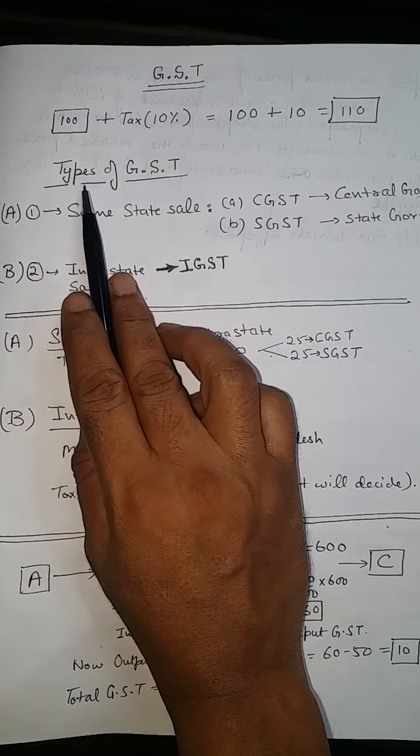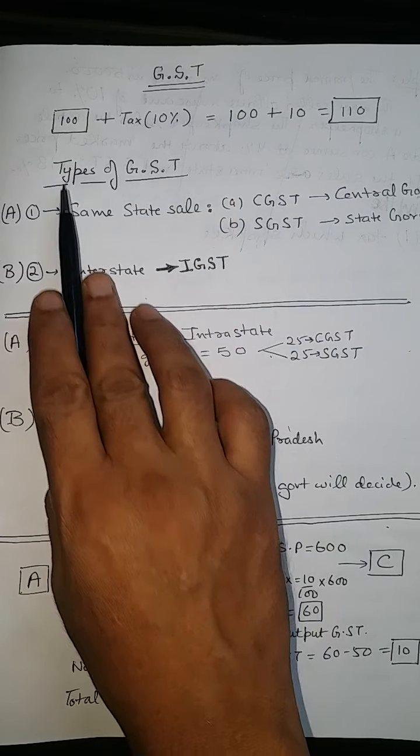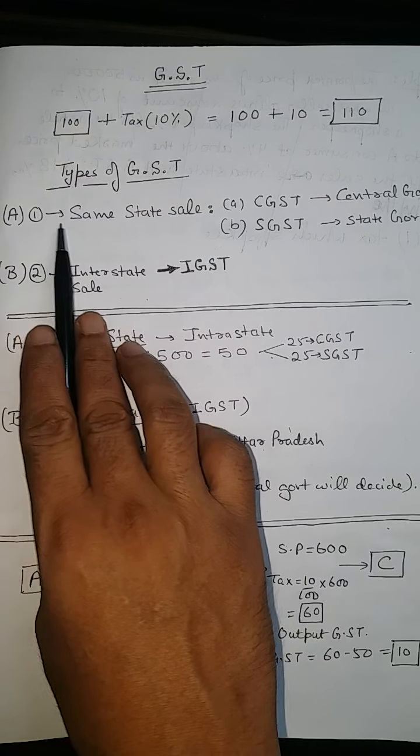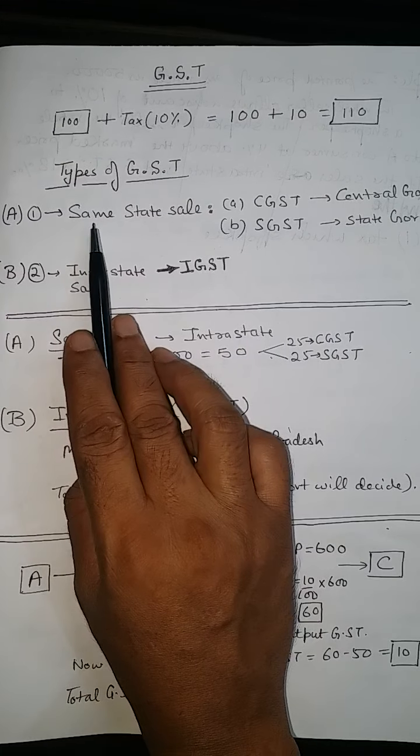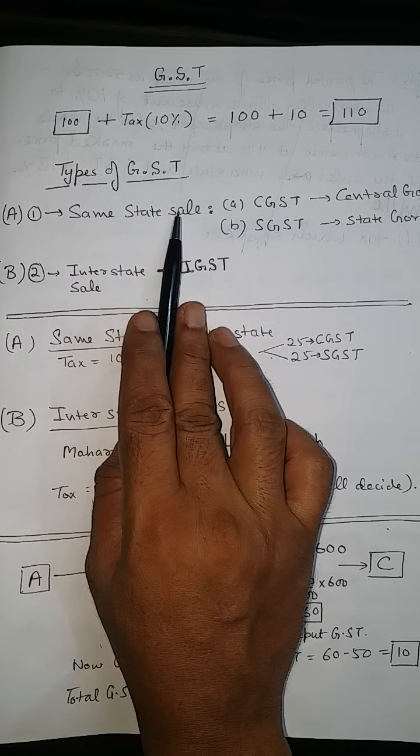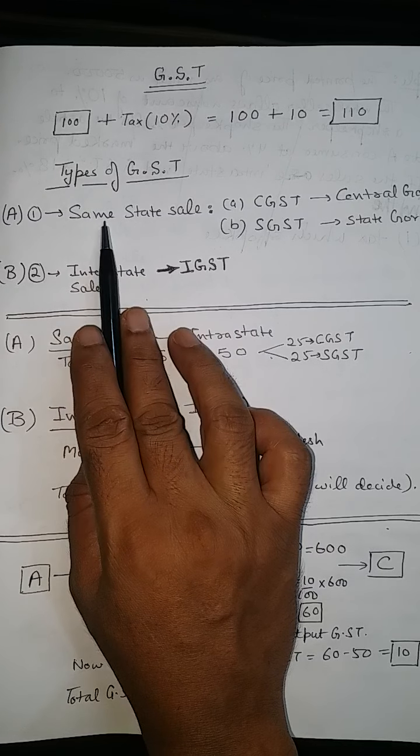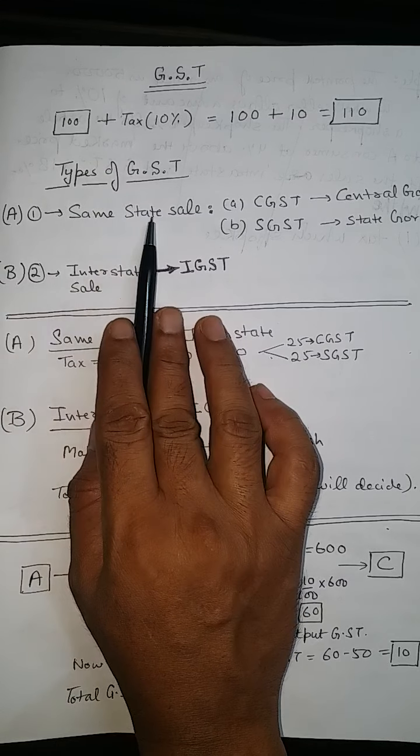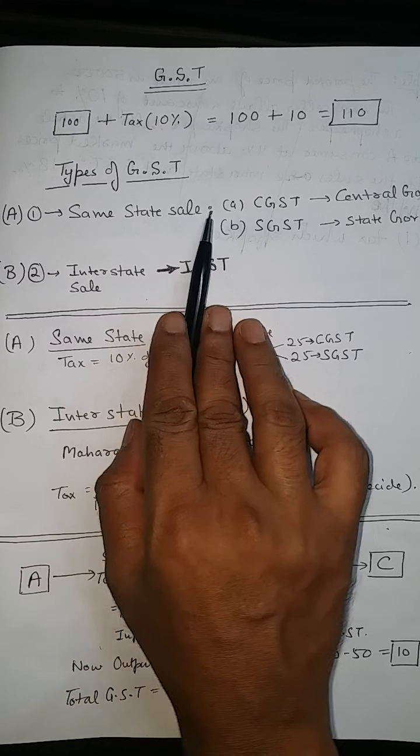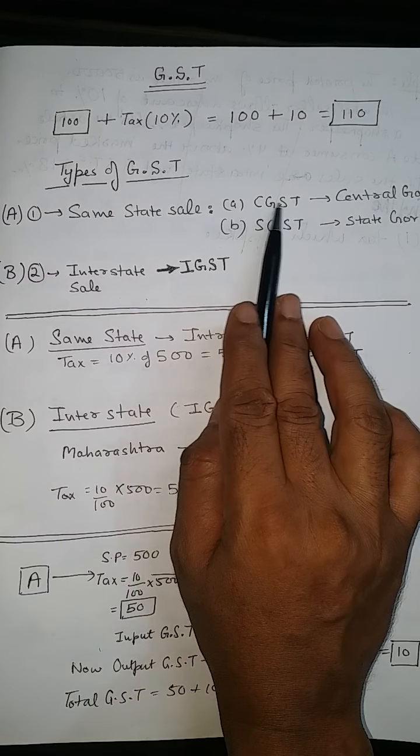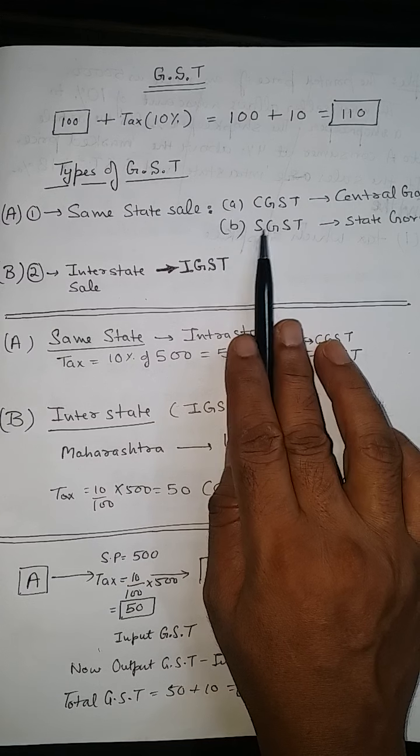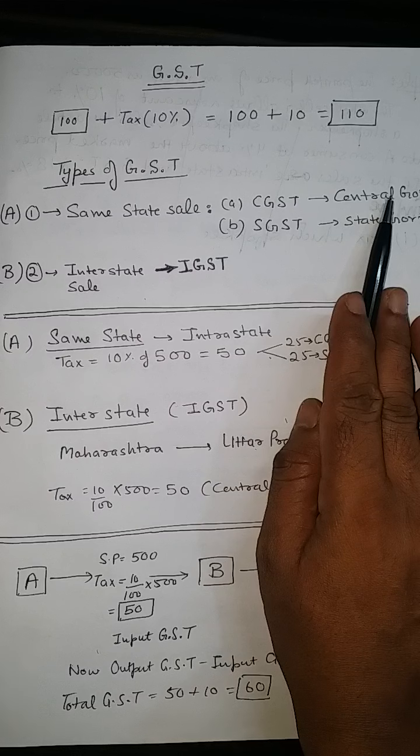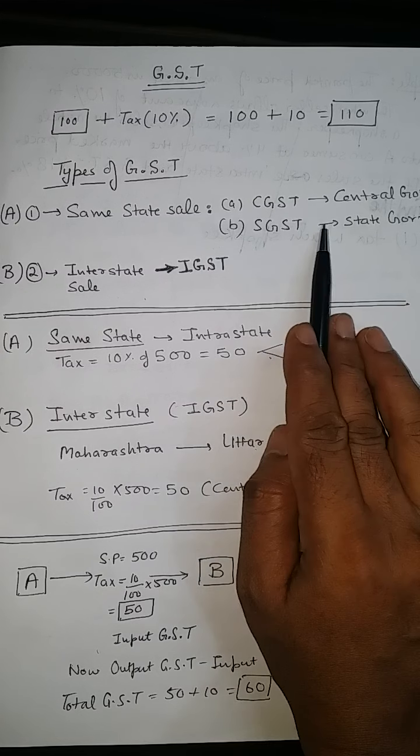So first of all, what are the types of GST? There are two types of GST. When we sell the article in the same state, suppose any article is manufactured in UP and it is sold out in any part of UP, that is considered to be a same state sale. So in that case, we apply CGST, Central Government Goods and Services Tax, and SGST, State Government Goods and Services Tax. This tax goes to the central government and this tax goes to the state government.